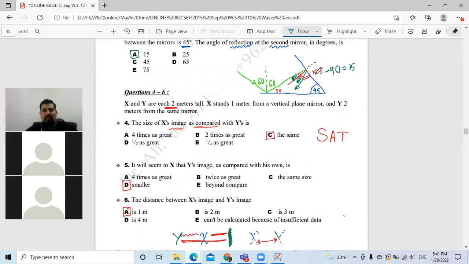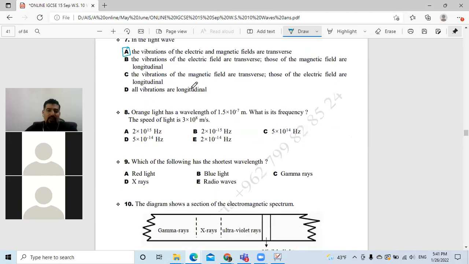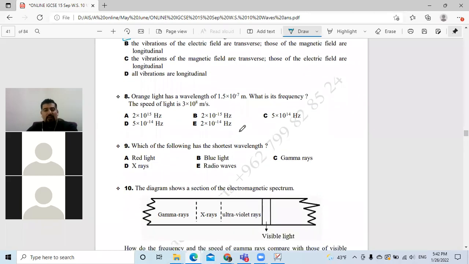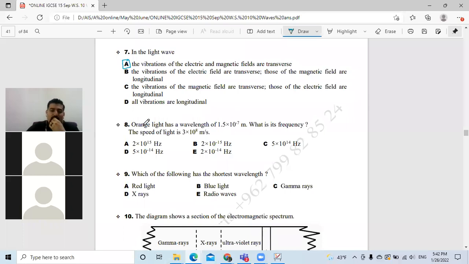These are the answers for questions 3, 4, 5. You are welcome. So question number 7, the answer is A. Both electric and magnetic fields vibrate in a transverse way, perpendicular. Question number 8, it's obvious. We will use the formula. We have the wavelength, and they ask about the frequency. And we have to know that the speed of light in air is this value. So which one is the answer?